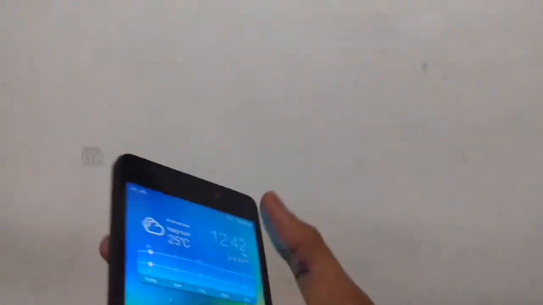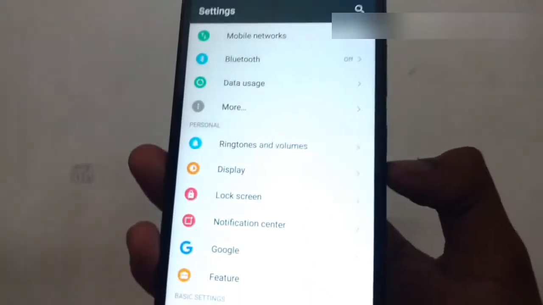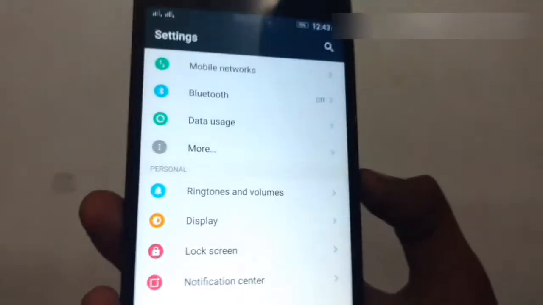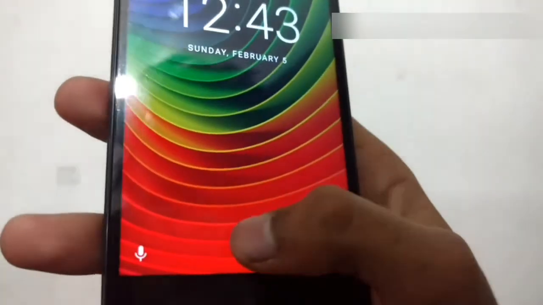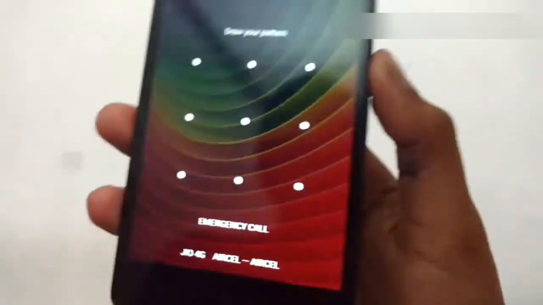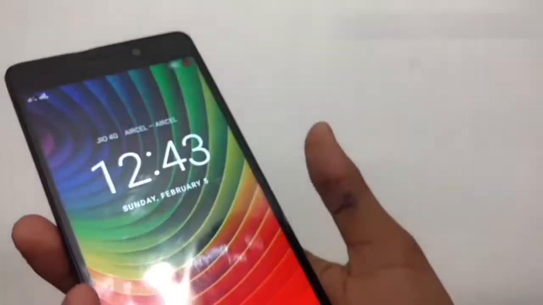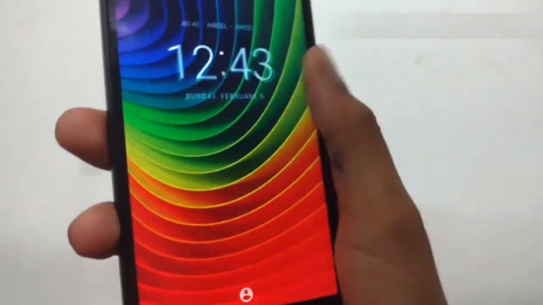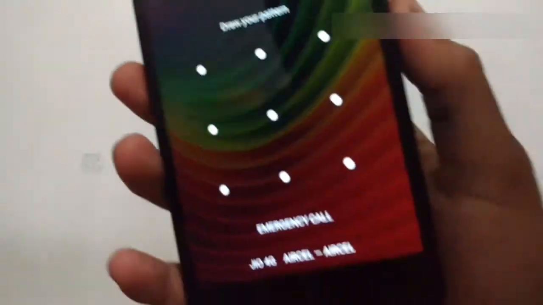Now you can use it, or if you don't like that, go to the settings and just remove the trusted face, or you can also block it for a temporary time by clicking this option. Just clicking the option, it's locked. But if you want to apply this again, just unlock your device and it will be ready. So this is the trusted face.